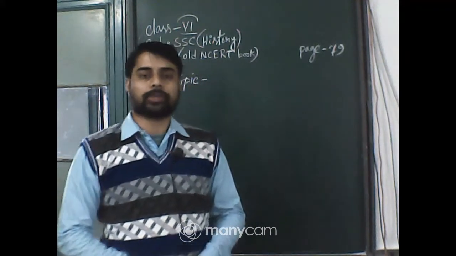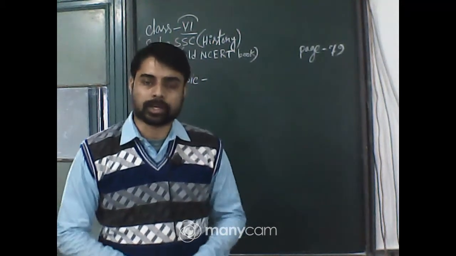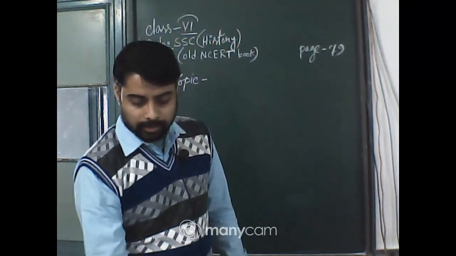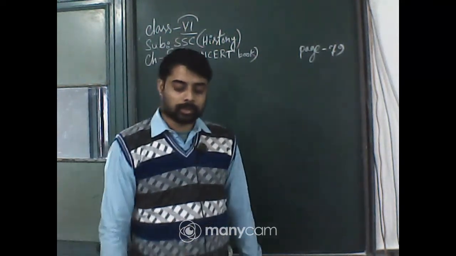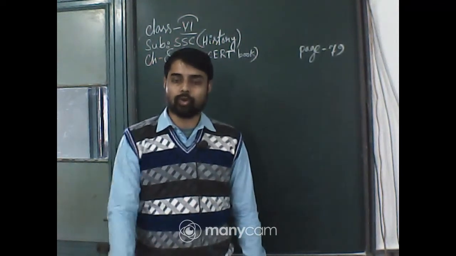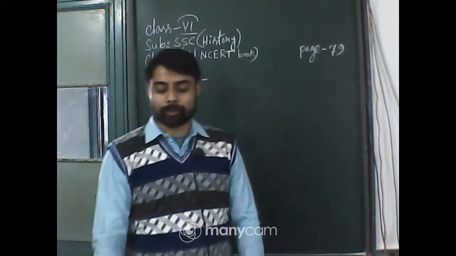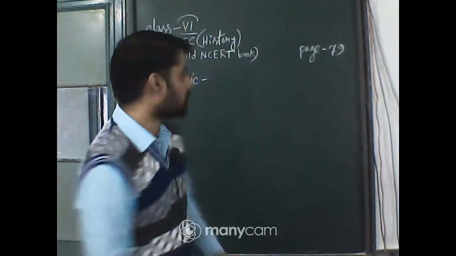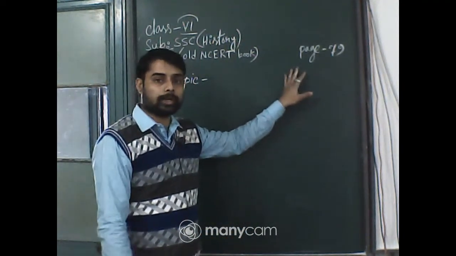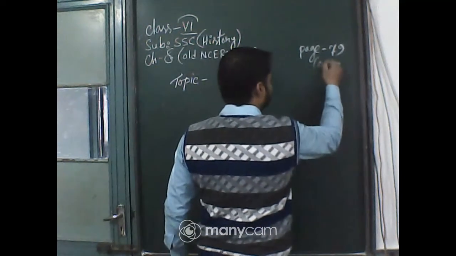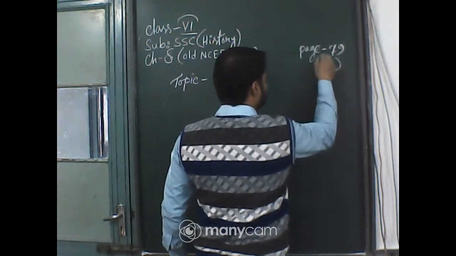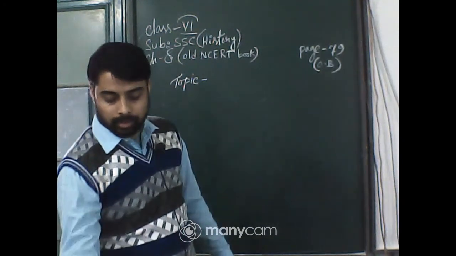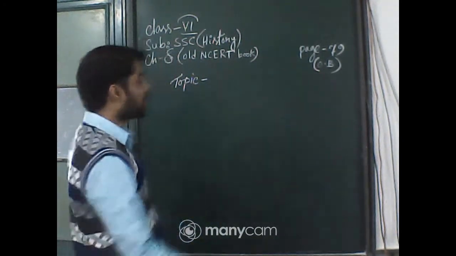Students of class 6, today in our social science history class we are going to discuss another subunit from chapter number 8 of your old book. Those who have the new NCERT book can open chapter number 7. It is on page number 79 of your old NCERT book. And today's topic is Ashoka, a unique ruler.